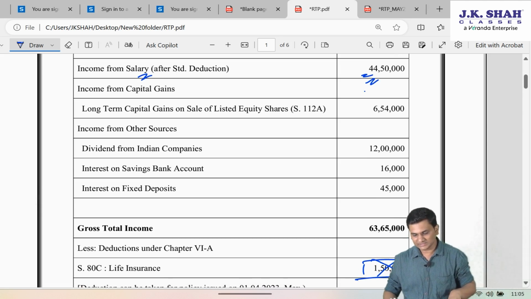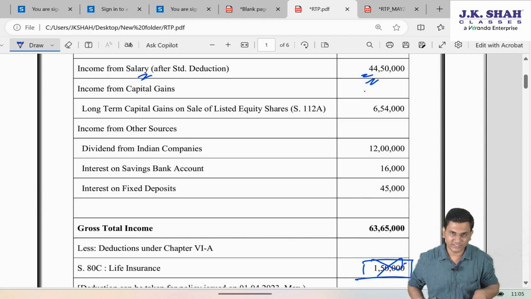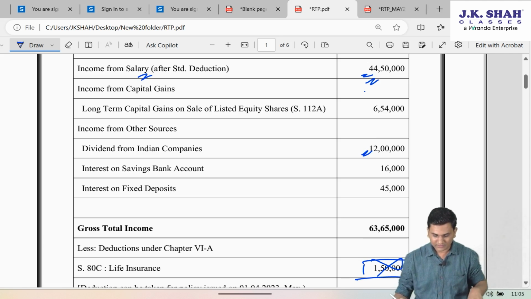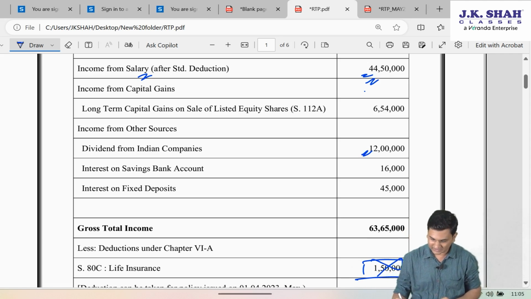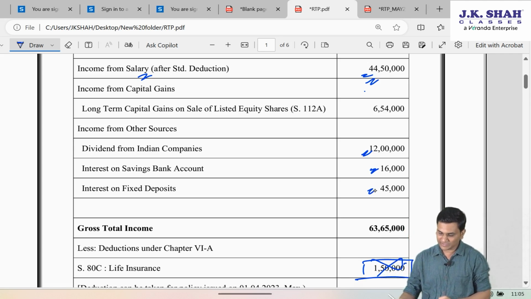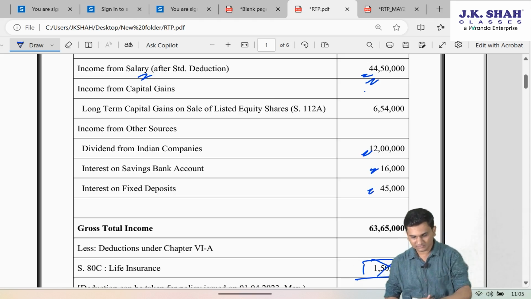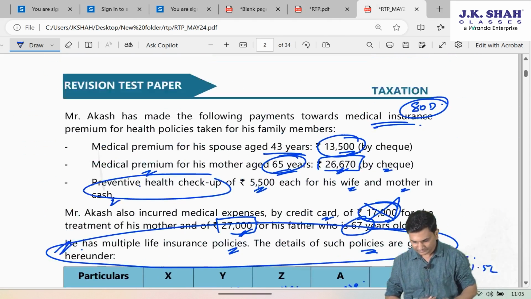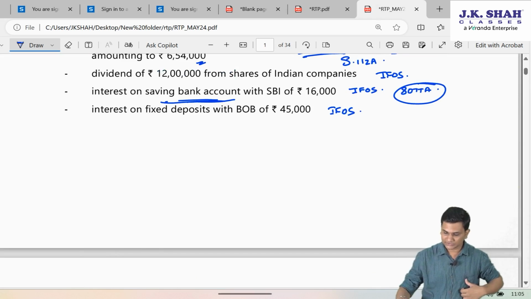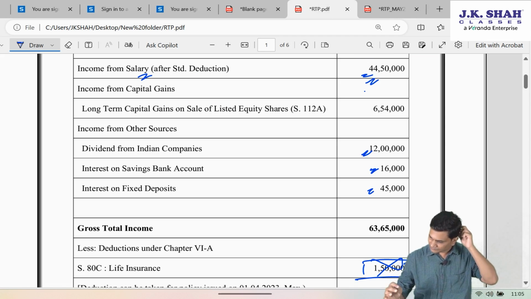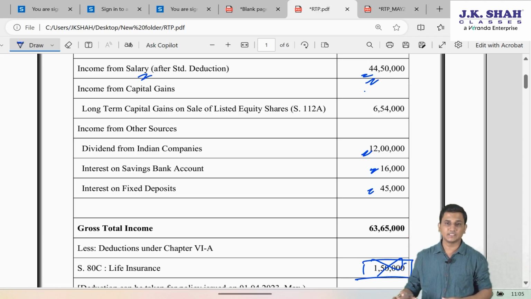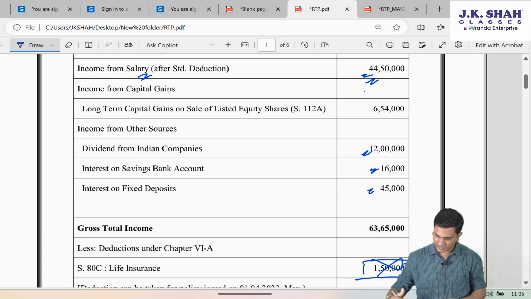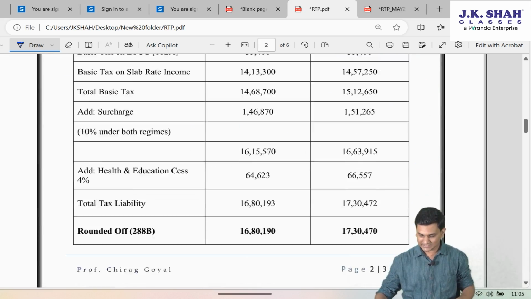Income from capital gains is 6,54,000. Dividend from Indian companies is 12 lakh rupees, and 16,000 will be interest on saving bank account, and interest on FDs will be 45,000 as it is given. If you take this total 44 lakh 50, 6 lakh 54, 12 lakh, 16,000 and 45,000, it should come around 63 lakh 65,000.